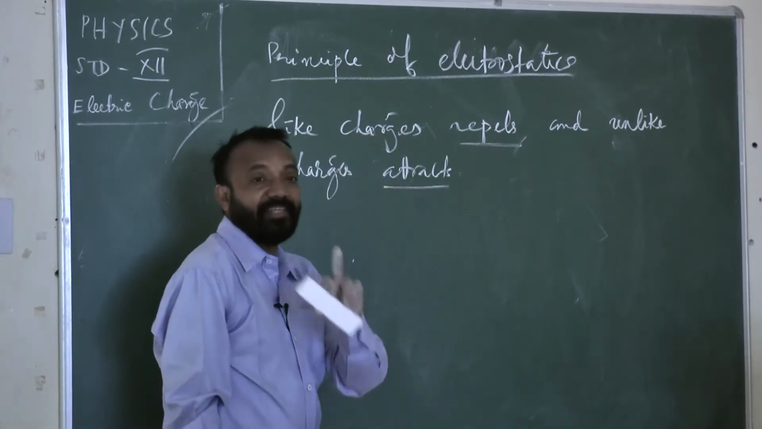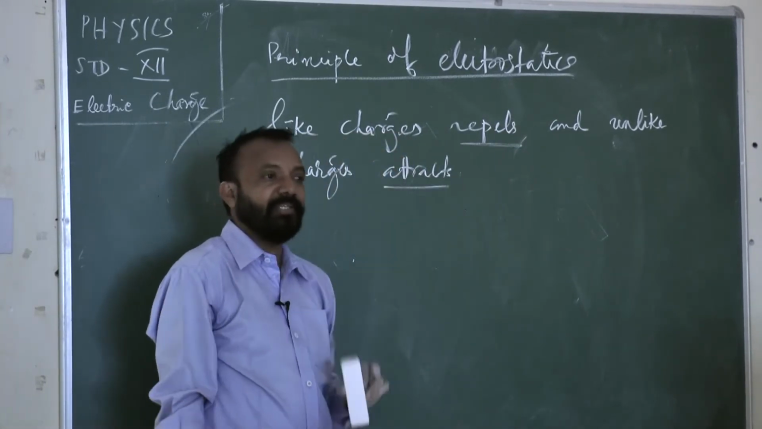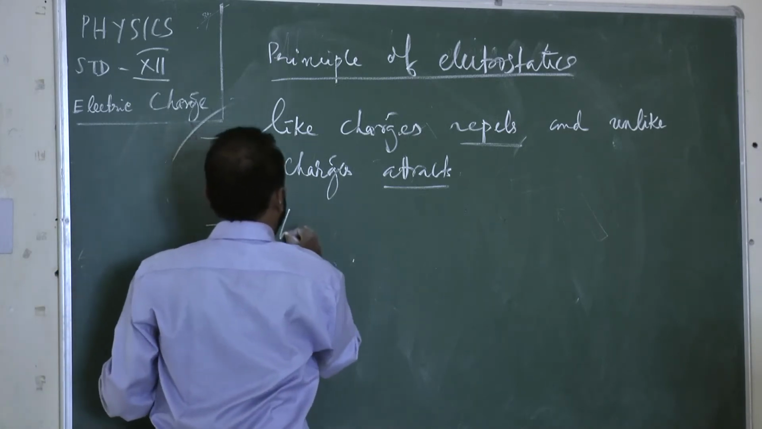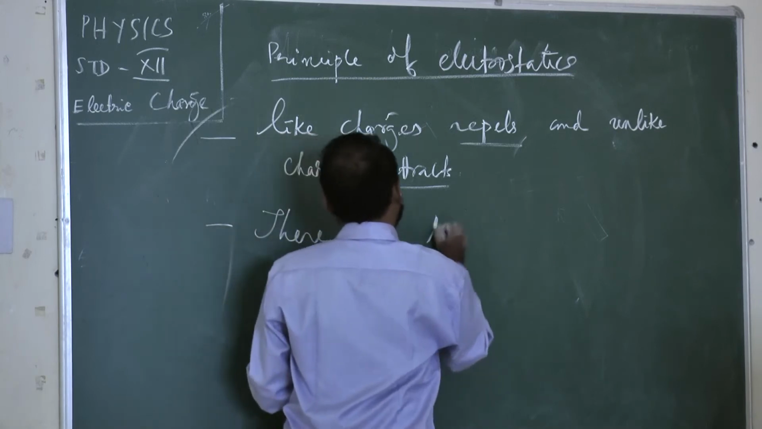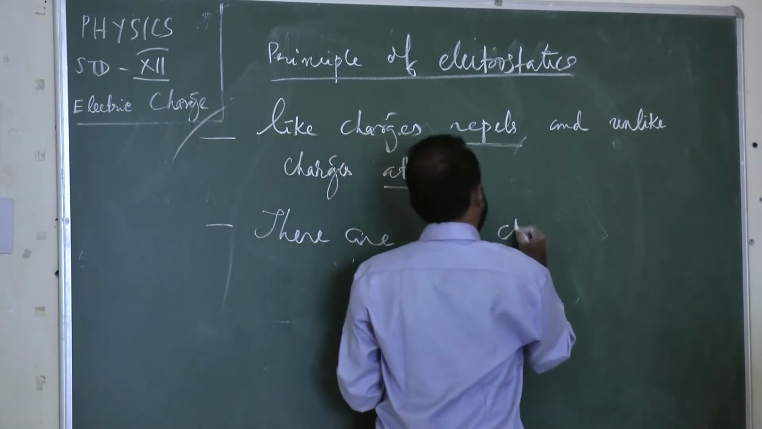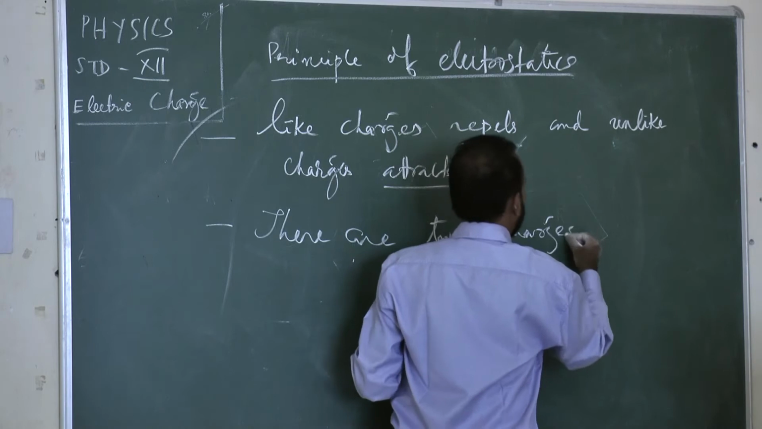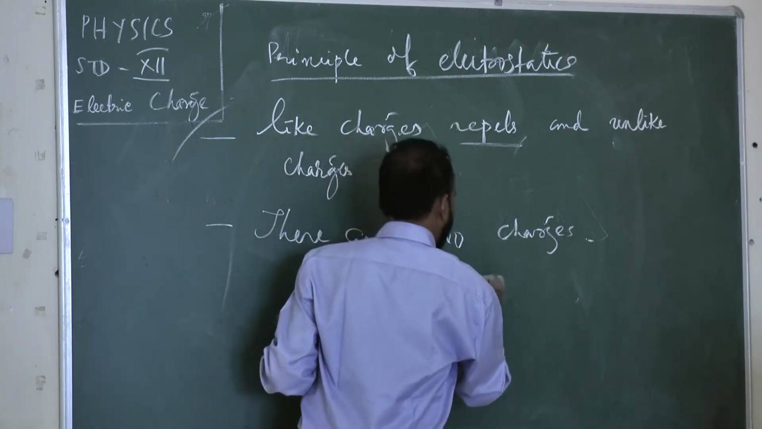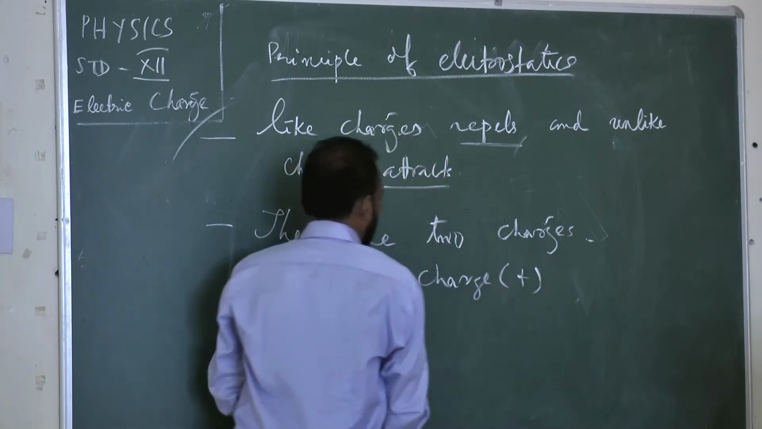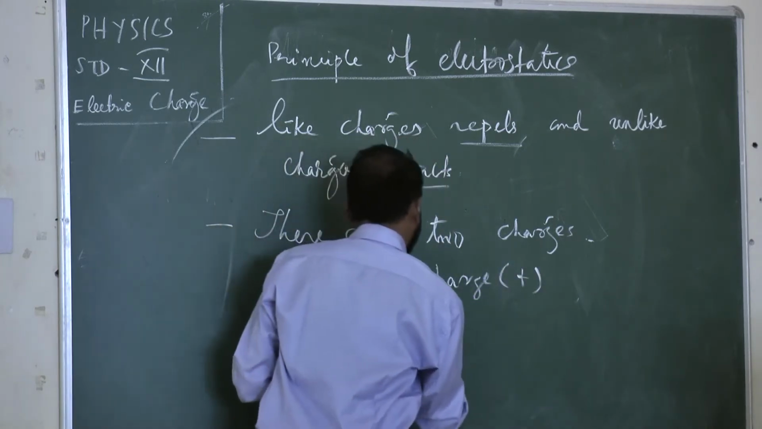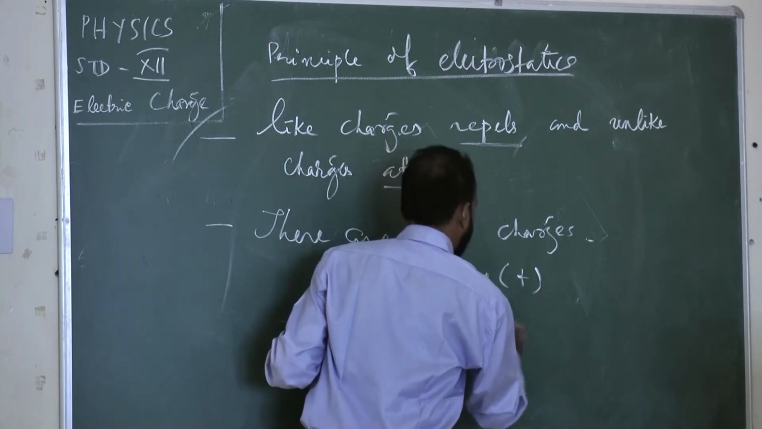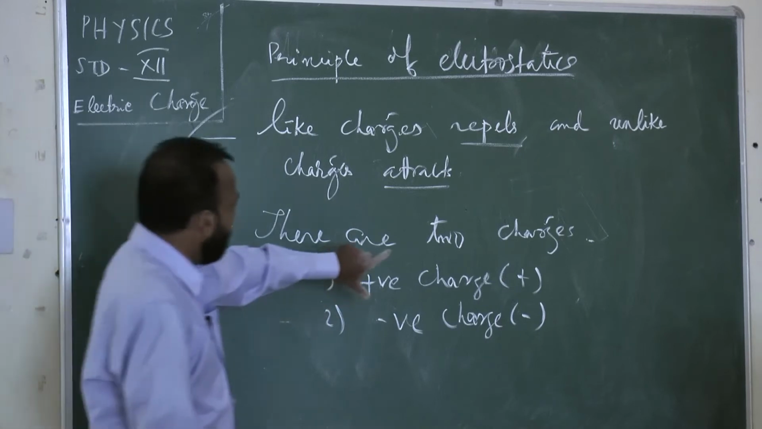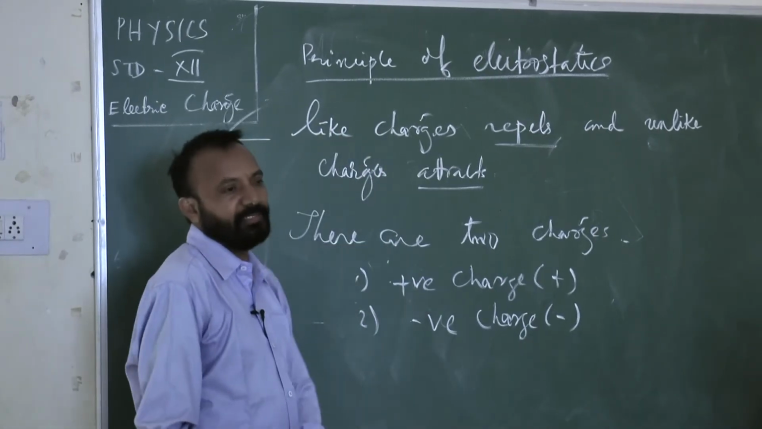How many charges are there? There are two fundamental charges. One is the positive charge, and the other one is your negative charge. Positive charge and negative charge. And their principle is what? Like charges repel and unlike charges attract.